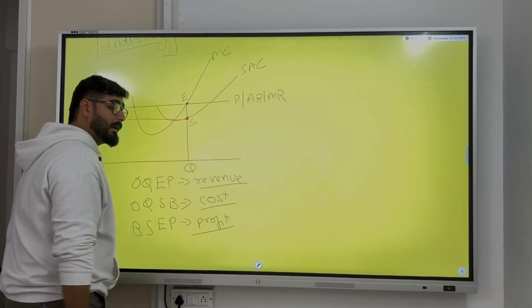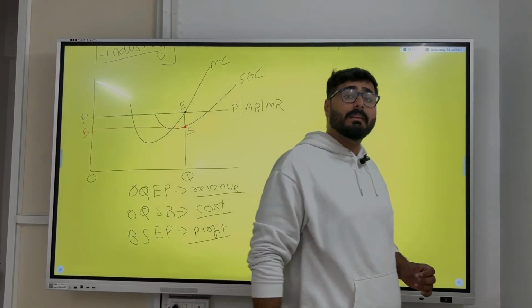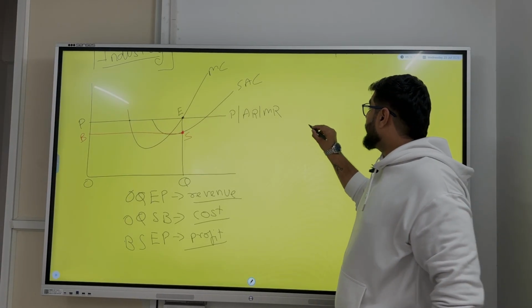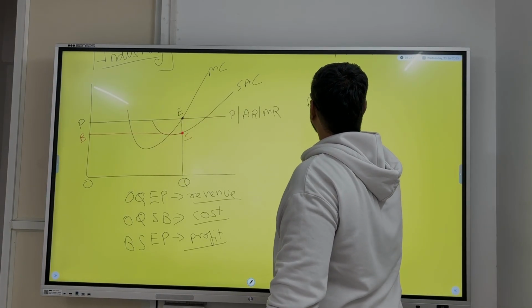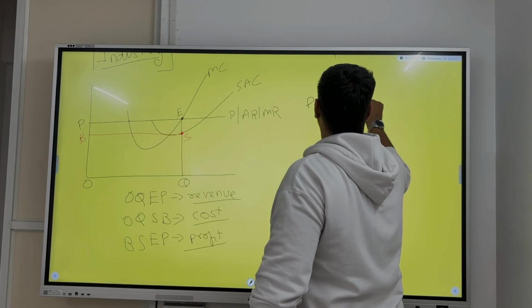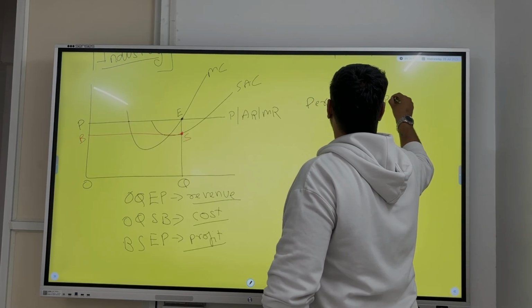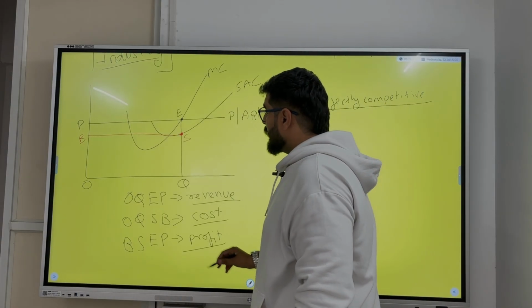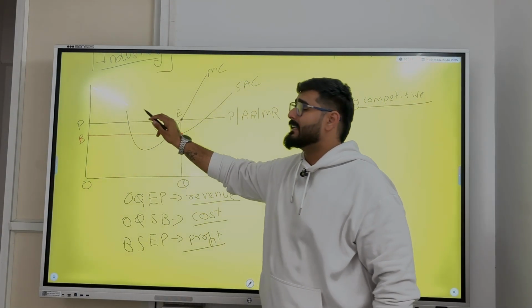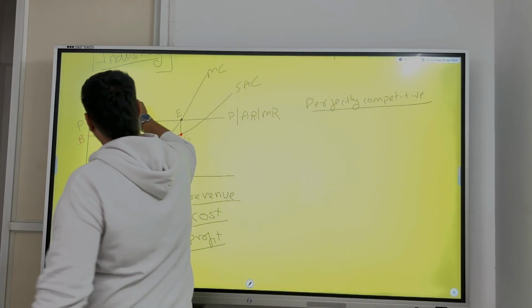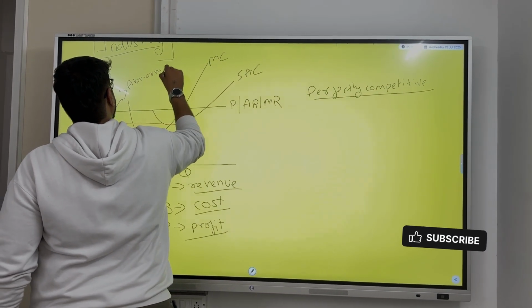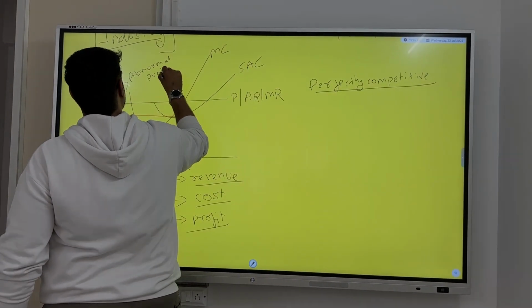What is it going to be? My profit. Now, one thing to remember is very important: a perfectly competitive firm, rather, right? I got this profit BSEP. This is called abnormal profit. What is it called? Abnormal profit.